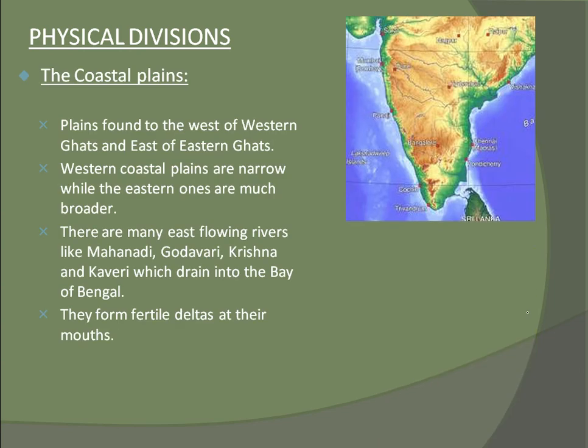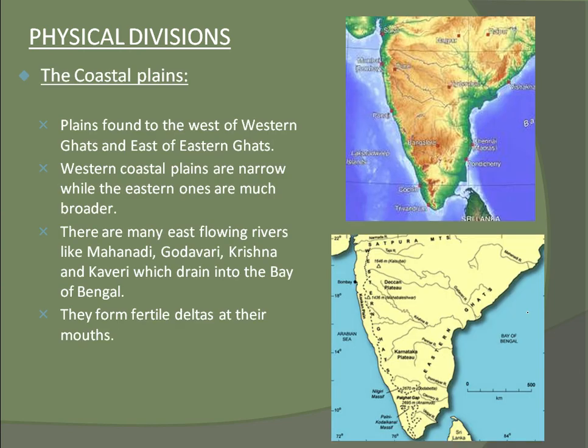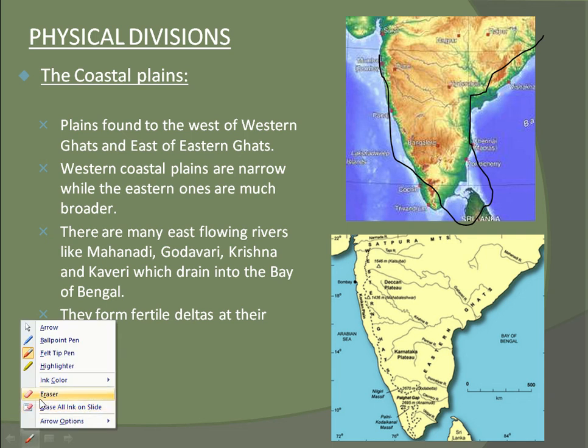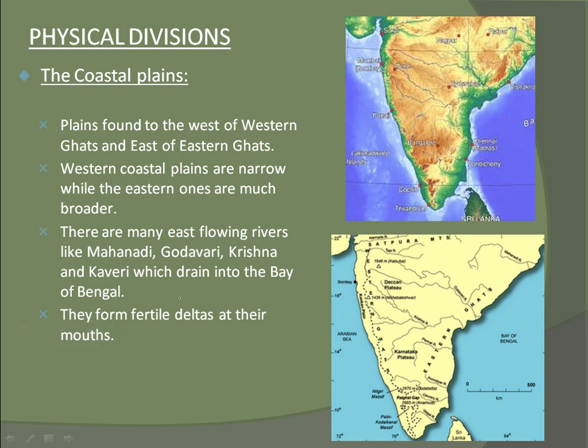Physical divisions. The coastal plains. What are known as coastal plains? What is a coast? This edge near the sea, correct? Those are known as the coasts. The plains there are known as coastal plains. Plains found to the west of the Western Ghats and the east of the Eastern Ghats.